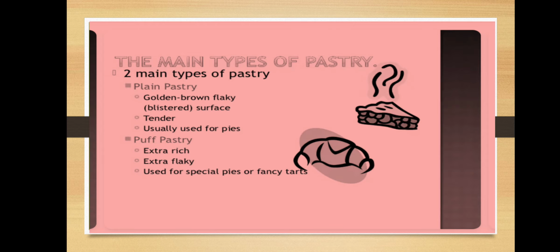The main types of pastry. There are two main types of pastry. Number one, plain pastry. Number two, puff pastry. What is plain pastry? It has a golden brown, flaky, blistered surface. These are the examples. Tender. Last one, usually used for pies. Puff pastry examples: extra rich, extra flaky, used for special pies or fancy tarts.